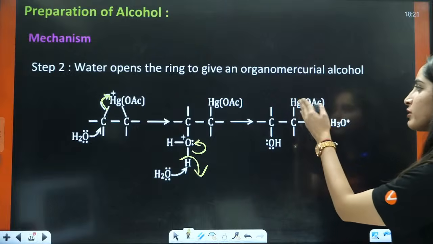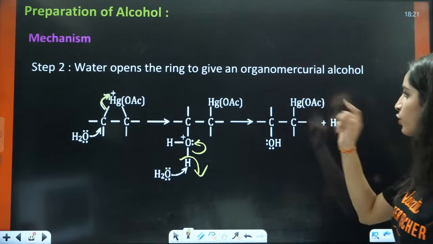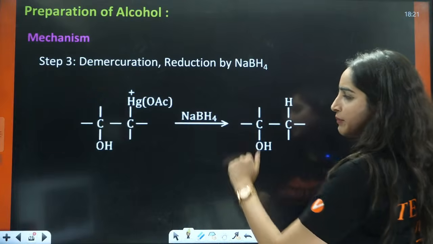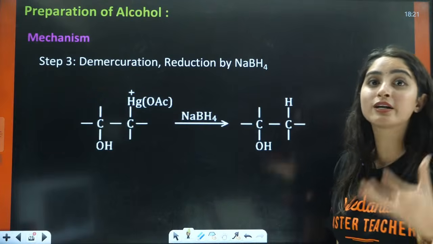Now, ma'am, what about this HgOAc? What we will do with this HgOAc? We will just react this with NaBH4, which is a very good reducing agent.